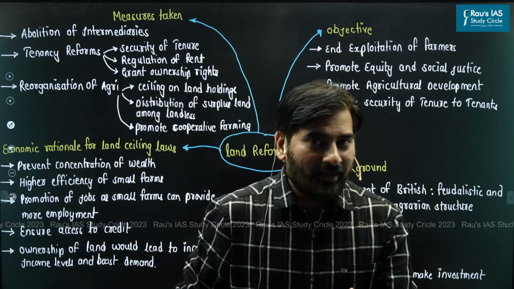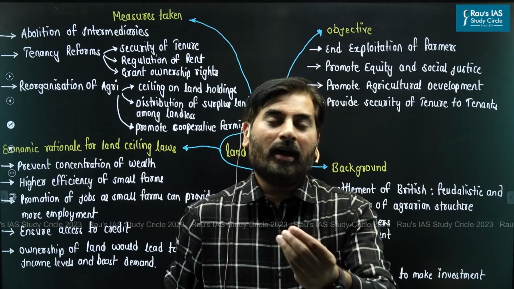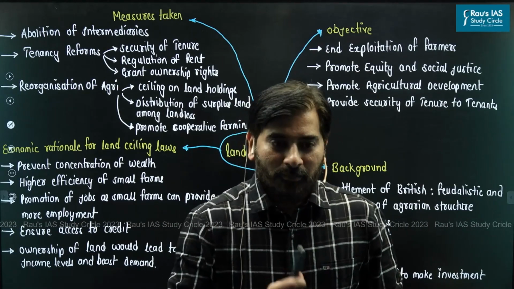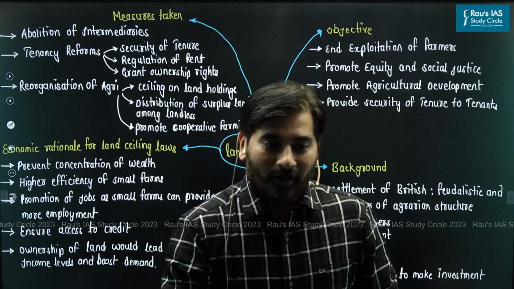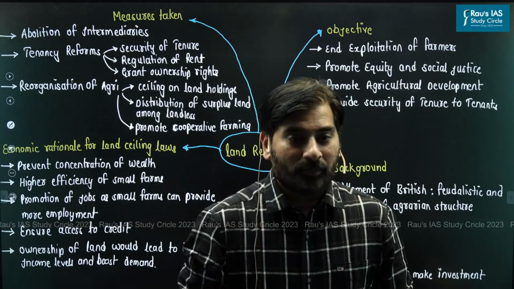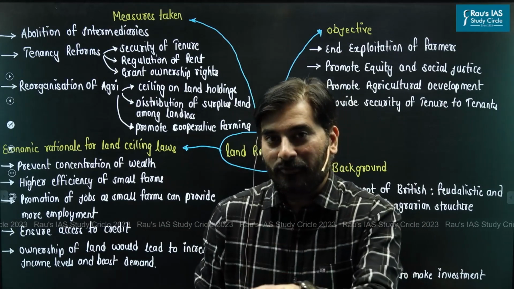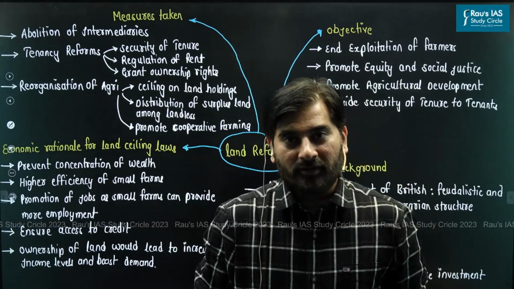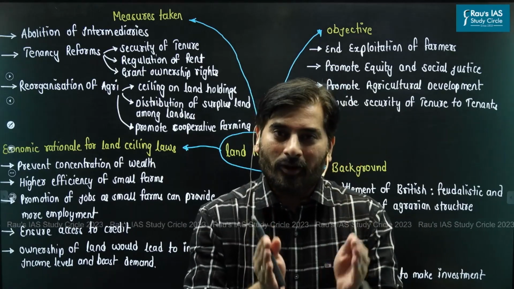The basic idea of the British in implementing the Zamindari system was to create a class of Indian society which would always remain loyal to the British crown. So basically it was an extension of the British policy of divide and rule. Now this Zamindari system was considered highly exploitative because the British did not fix how much revenue the zamindars should collect from the farmers. So it is said that the British land revenue policies led to a feudalistic and exploitative character of the agrarian structure in India.